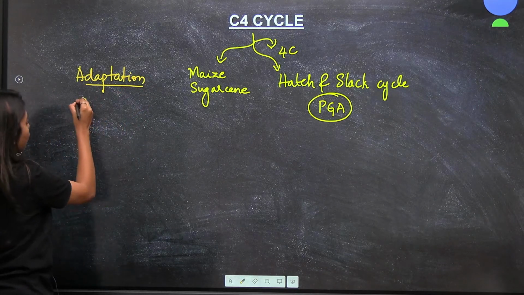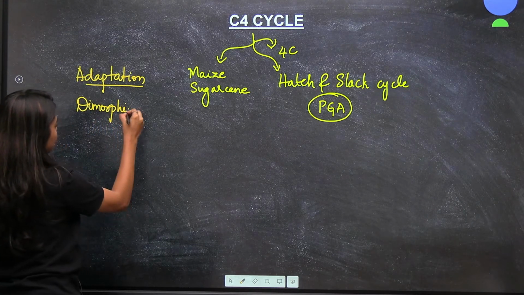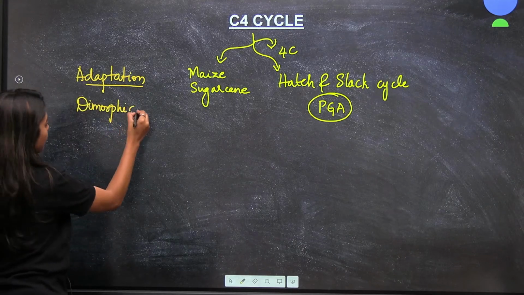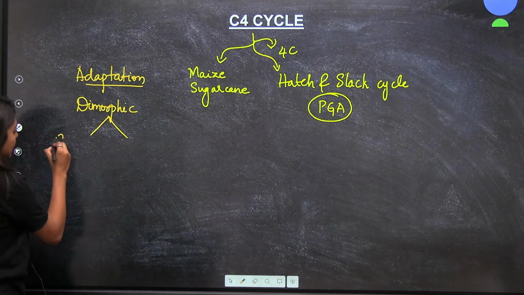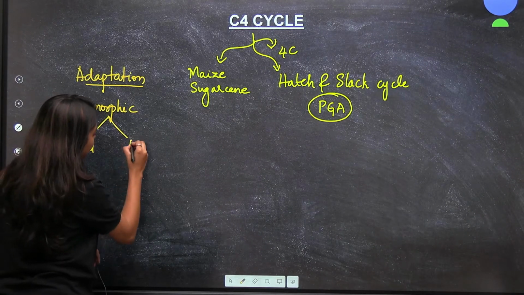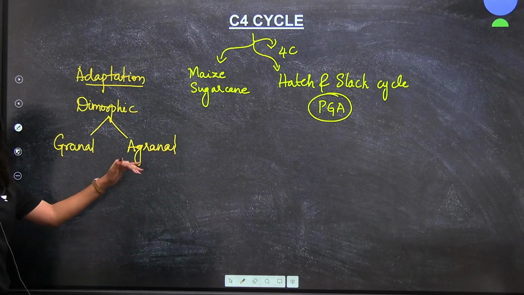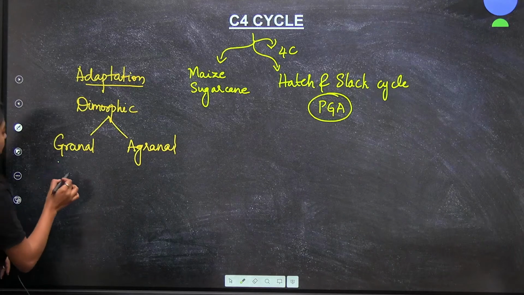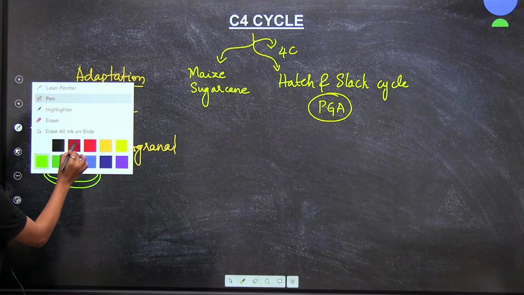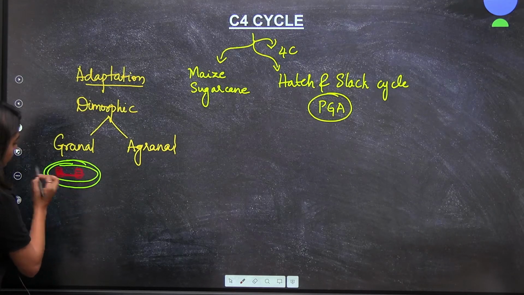The adaptation is a dimorphic chloroplast. Now what is dimorphic? That means two types. Dimorphic means granal and agranal, having grana and no grana. If I draw the granal chloroplast, it is a double membrane structure, with this being your grana and these your connections.